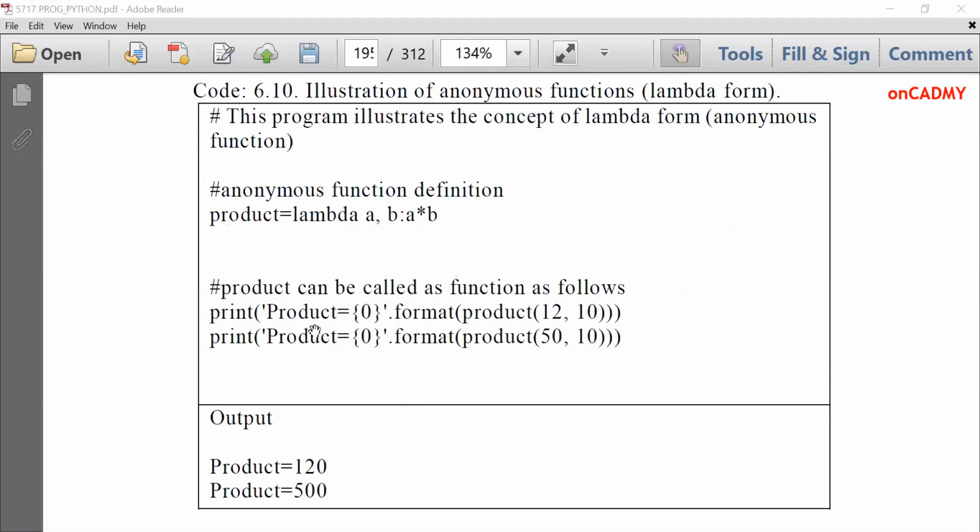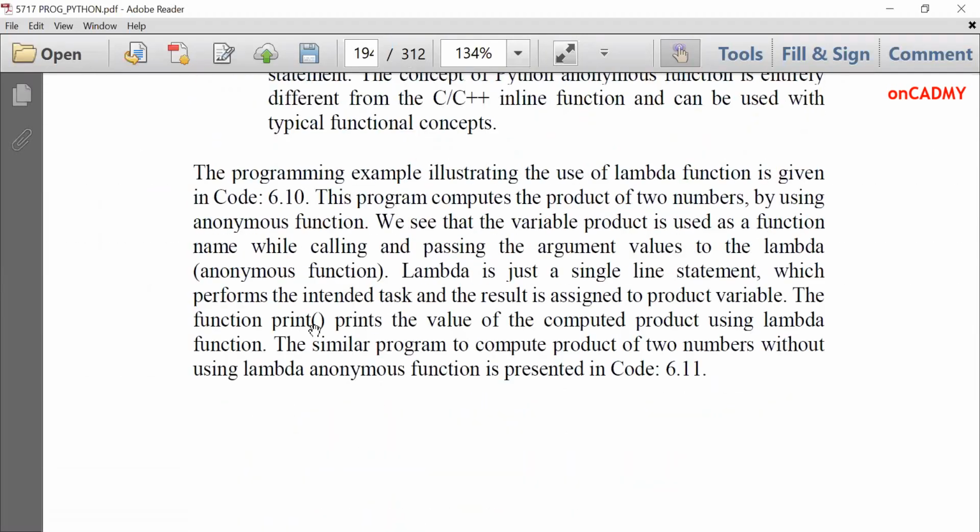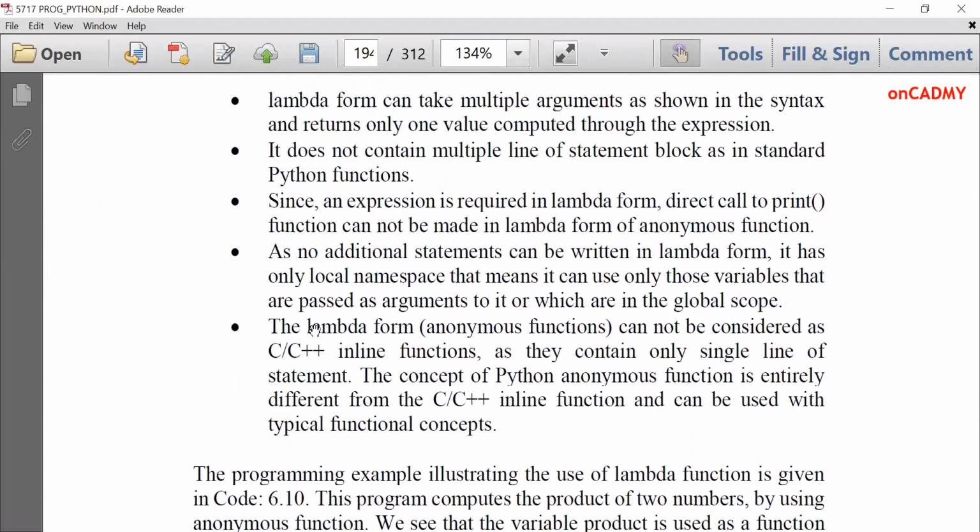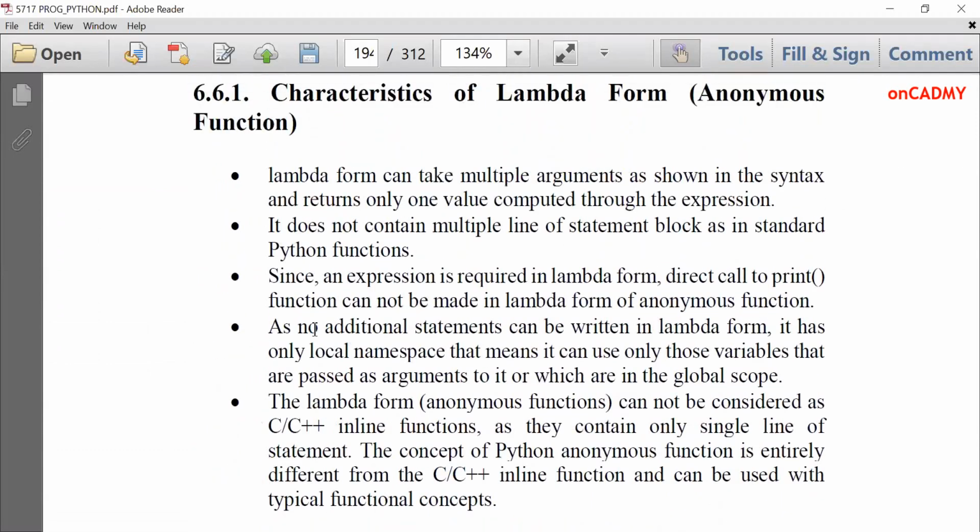So let's go through its characteristics once. What are its characteristics? A lambda form can take multiple arguments as shown in the syntax, and returns only one value computed through the expression. So it is very clear, it can have any number of arguments and it will return the result which is computed in the expression. Automatically, whatever the result is, it is returned back. We don't need to write the return statement over here. We are skipping def and return in an anonymous function or lambda function.